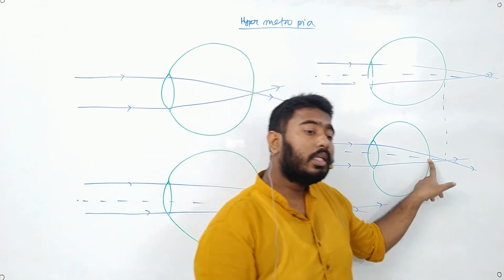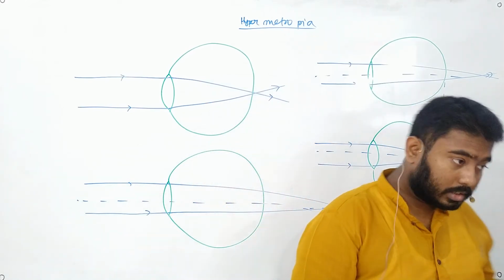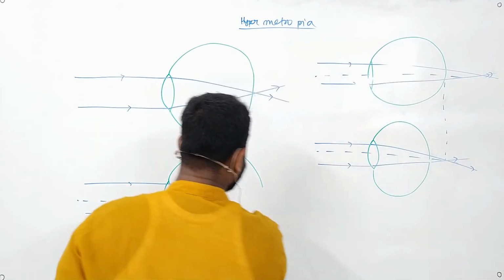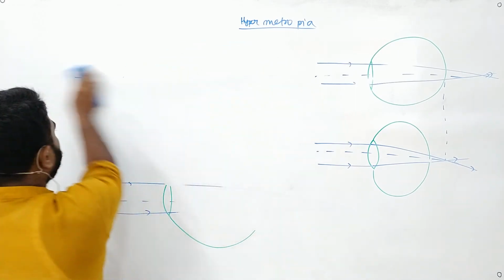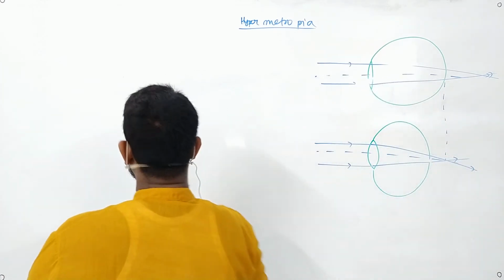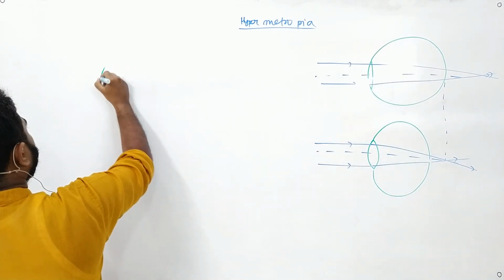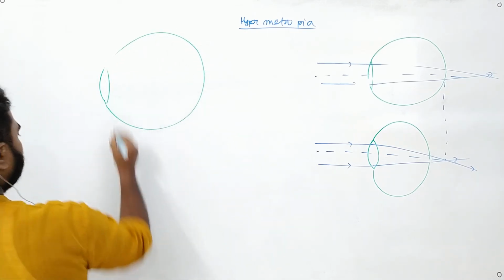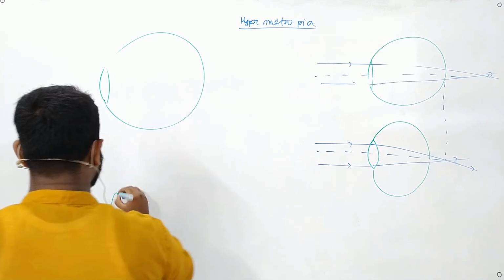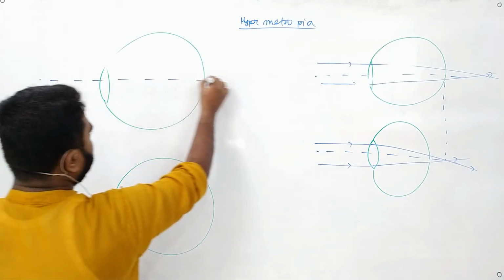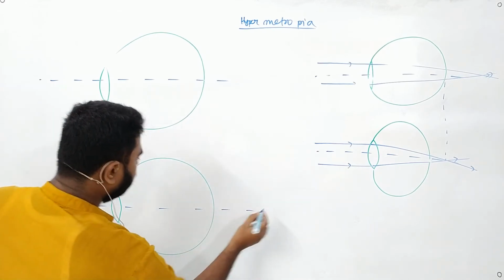Which kind of lens converges the rays? Convex lens. So what I am doing is that I am using a convex lens in this position. I will draw the two conditions again. So I am using a convex lens in its place. So this is my eyeball. I will again draw it, right? Now I will draw a line midway to that. I will also draw a line midway to that.